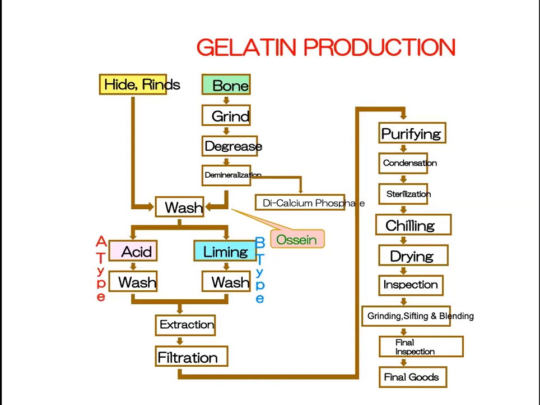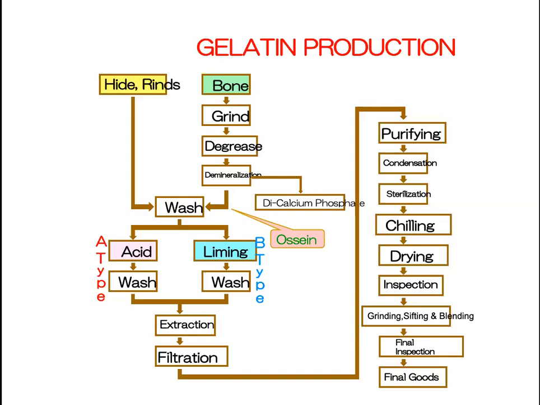Then it is kept in hot water, around 50 degrees centigrade, for 5 to 6 hours. Again, it is kept at 35 degrees centigrade for 5 to 6 hours. Why is it done? When you keep it at this temperature, it helps in removing the flesh or the muscle or the fat that is attached to the bone.